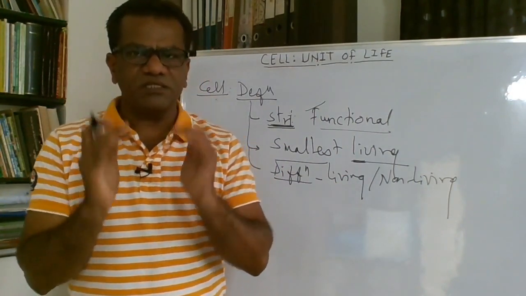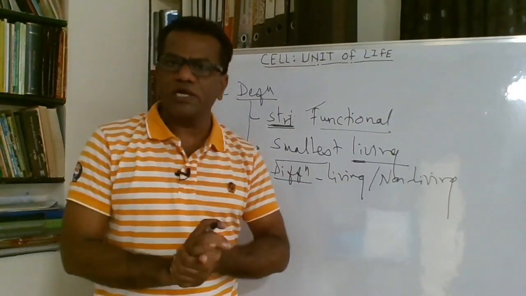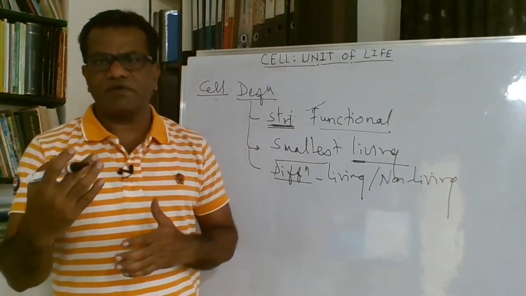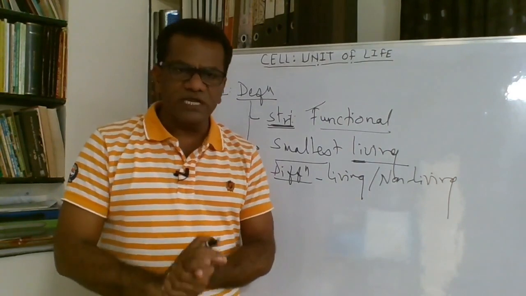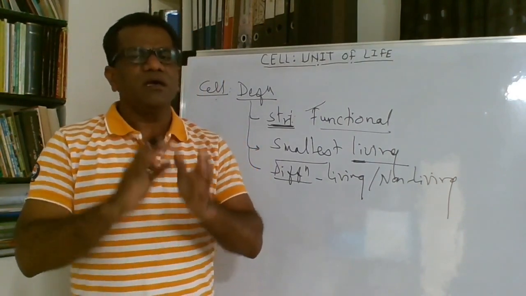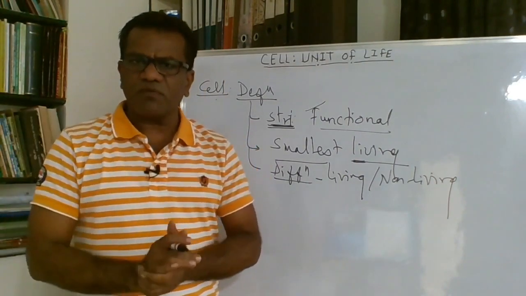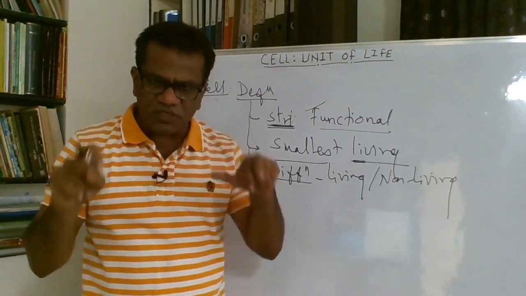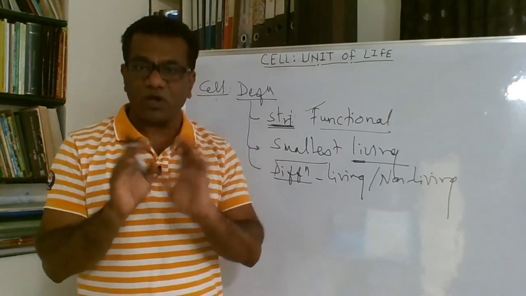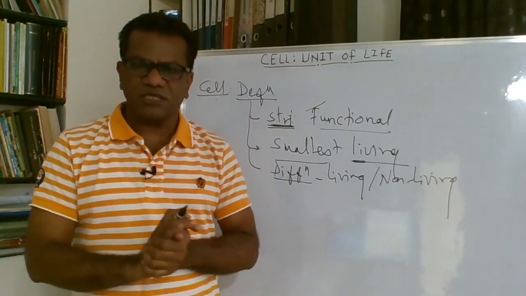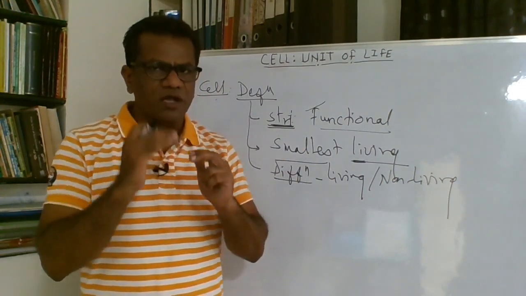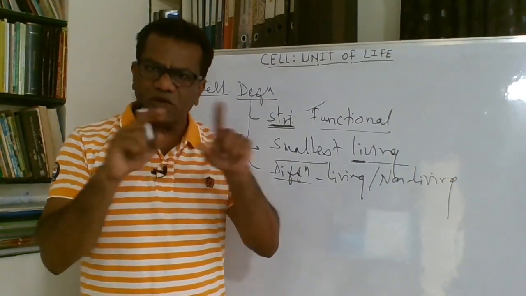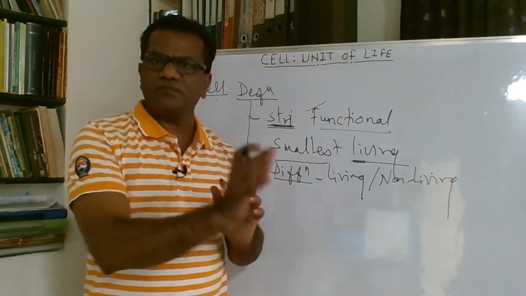A cell is made up of molecules like carbohydrates, fats or lipids, proteins, DNA, and RNA. Many other objects are also made up of molecules, but living objects are those in which all these molecules, which we call biomolecules because they are present in the cell, are organized in a very particular fashion, and that gives rise to the cell becoming living.